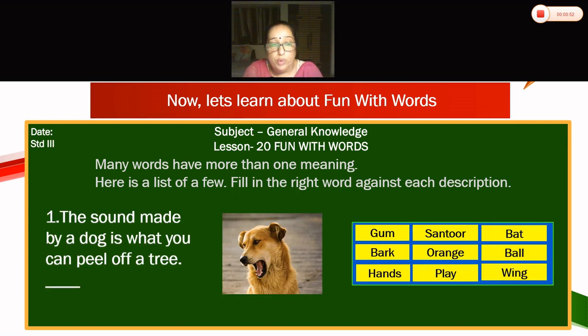First, the sound made by a dog is what you can peel off a tree. Now, can you see children here? What is the dog doing? He is barking. The sound made by a dog is what you can peel off a tree. Bark.